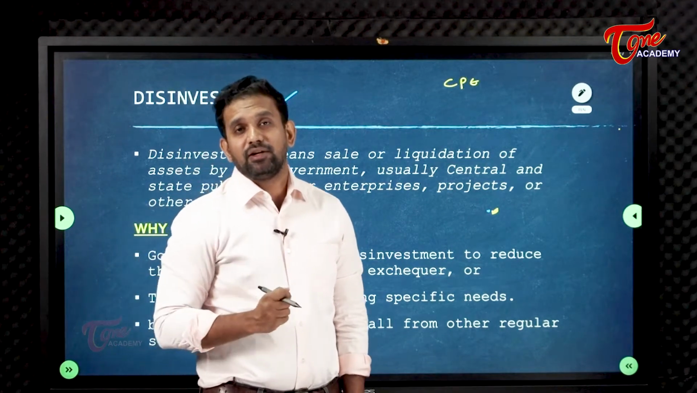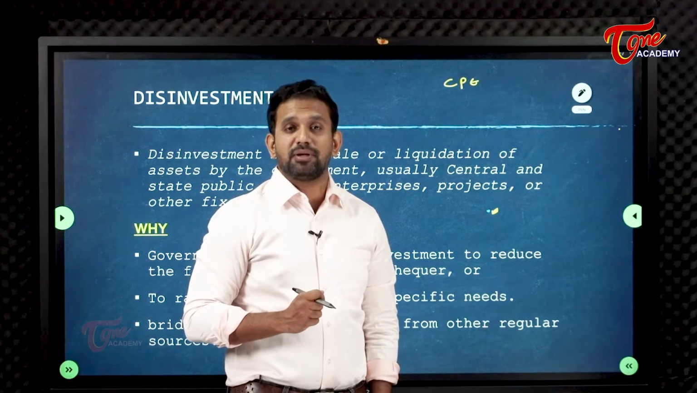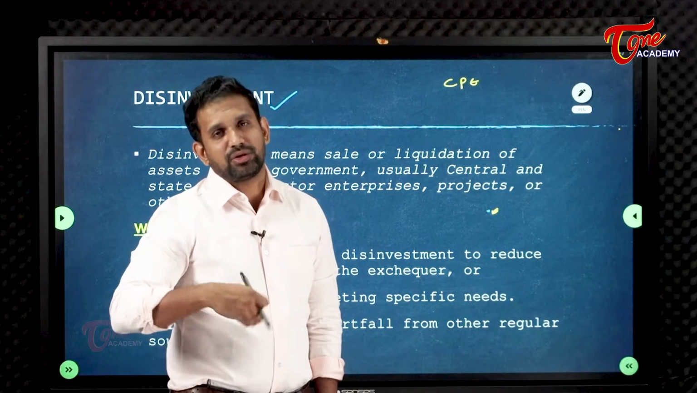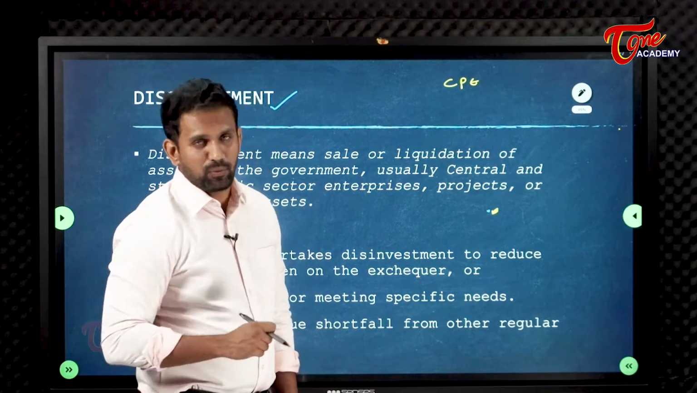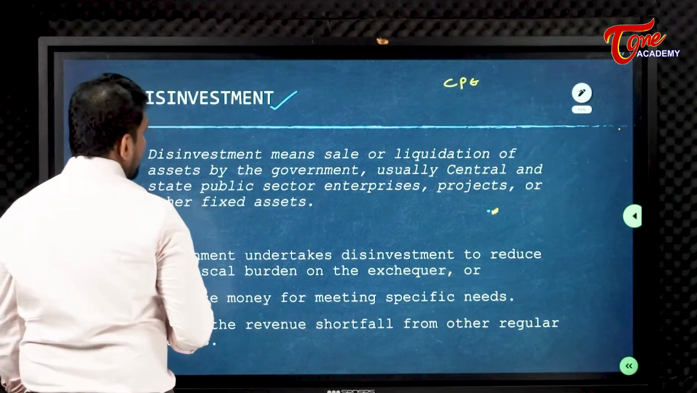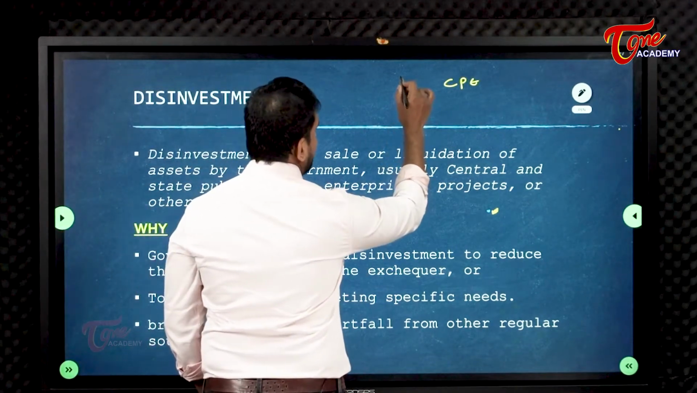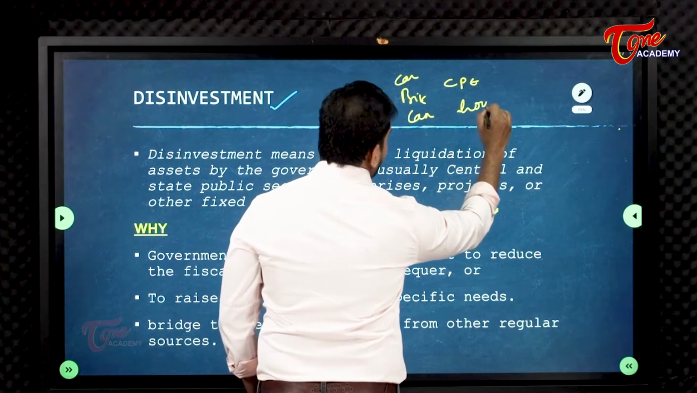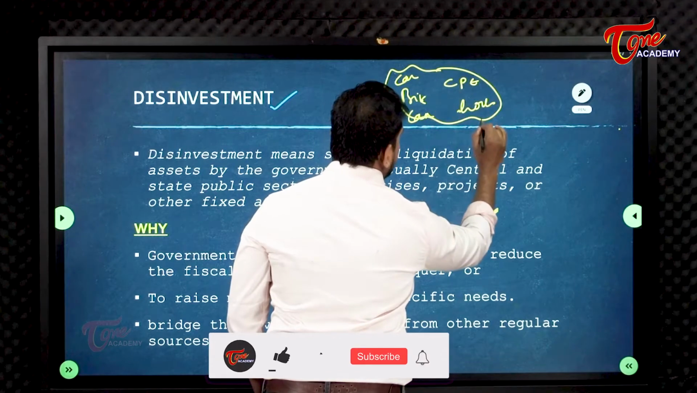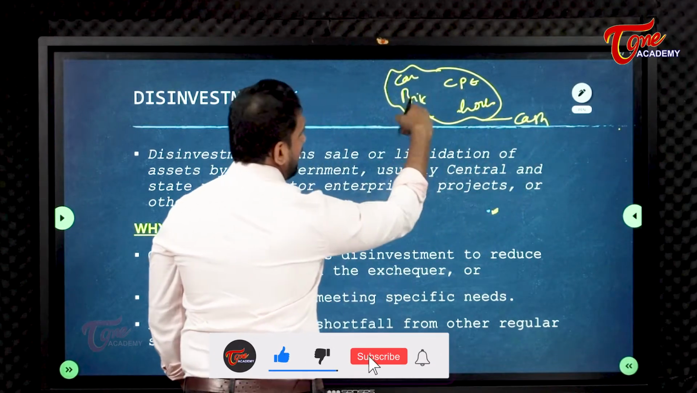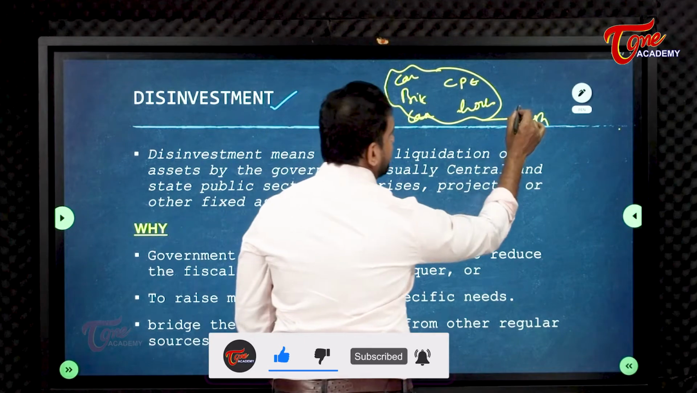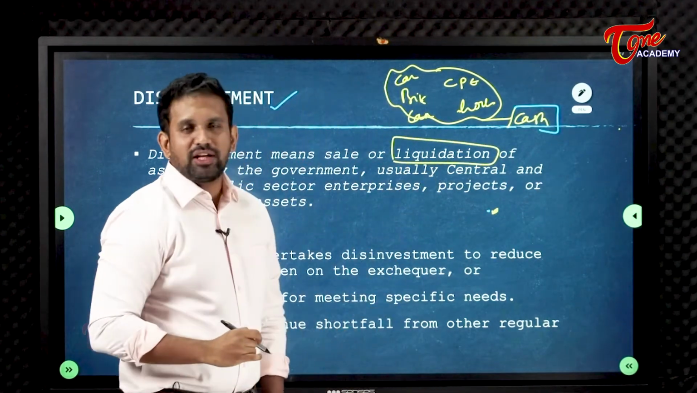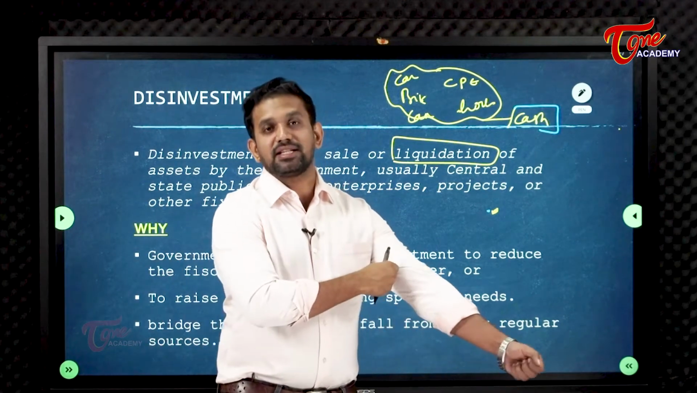Like that, there are many other central public sector enterprises, nothing but government companies, in the central government. The government is looking to sell as many as they can which are not performing well. That is called disinvestment. And whenever an asset, your car, your bike, your camera, your house, if you sell it to somebody else and it gets converted into cash, it is called liquidation. Liquidation means you are turning an asset into cash.